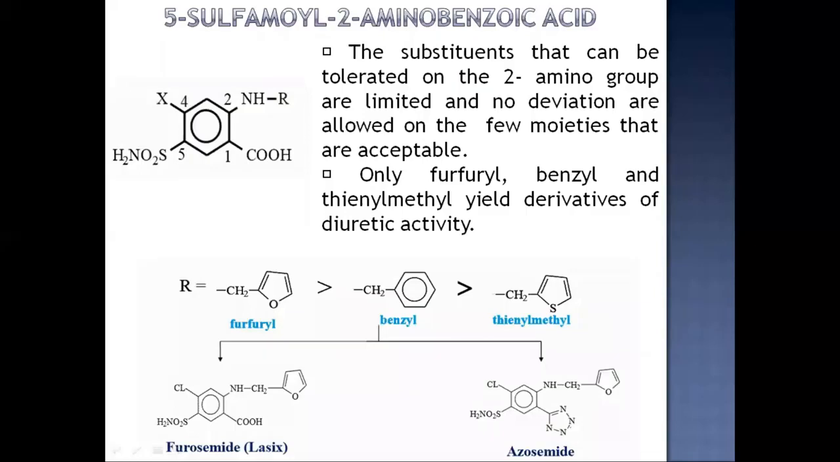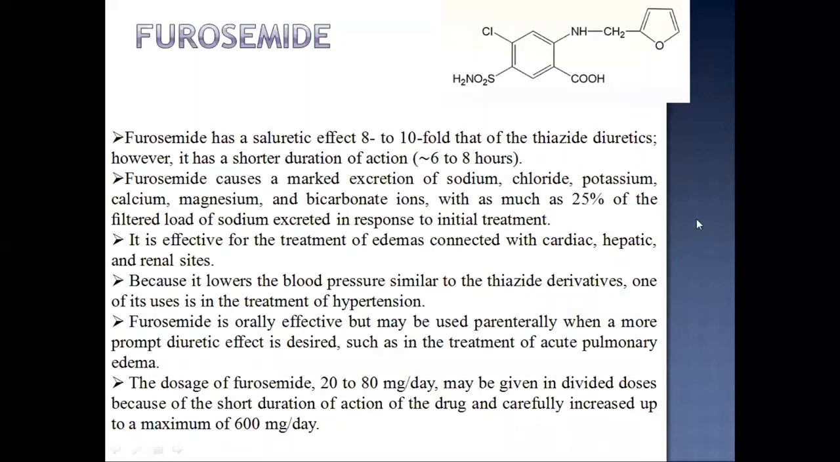Considering 5-sulfamoyl 2-aminobenzoic acid, the substituents that can be tolerated on the second amino group are limited and no deviations are allowed on the few moieties that are acceptable. So only furfuryl, benzyl, and thienyl methyl yield derivatives of diuretic activity. The examples are, with furfuryl substitution, furosemide, and with thienyl methyl substitution, azosemide. So this is the structure of furosemide.